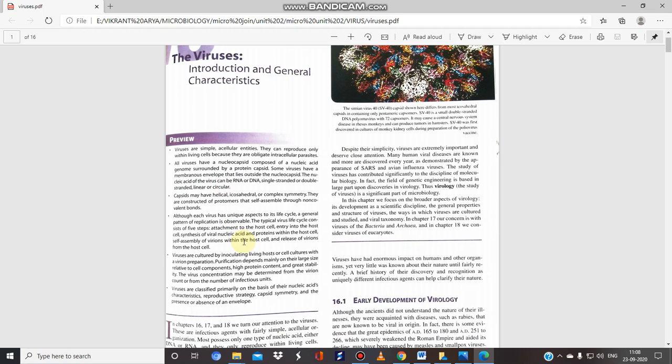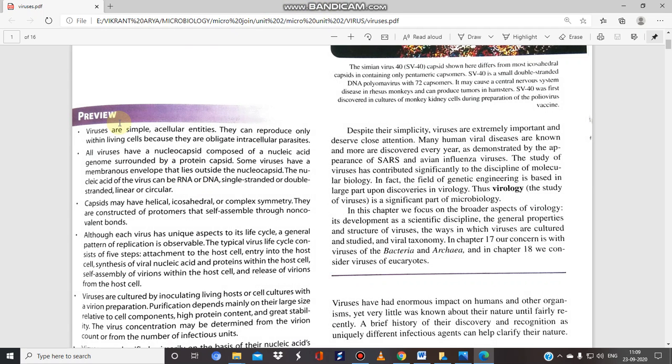As you can see, first of all, the introduction is given. Viruses are simple acellular entities, and they can reproduce only within a living system, because they are obligate intracellular parasites. The virion is present intracellularly or extracellularly also.